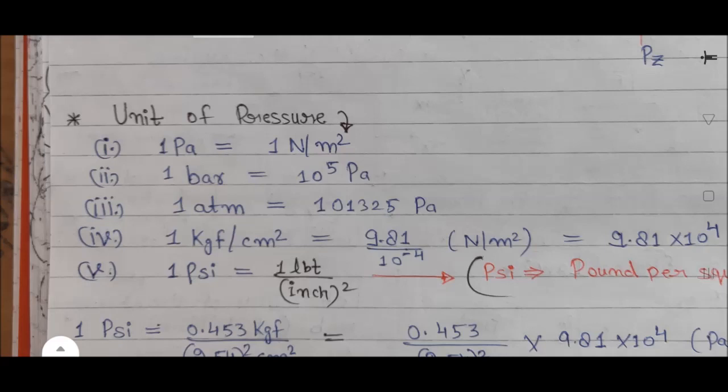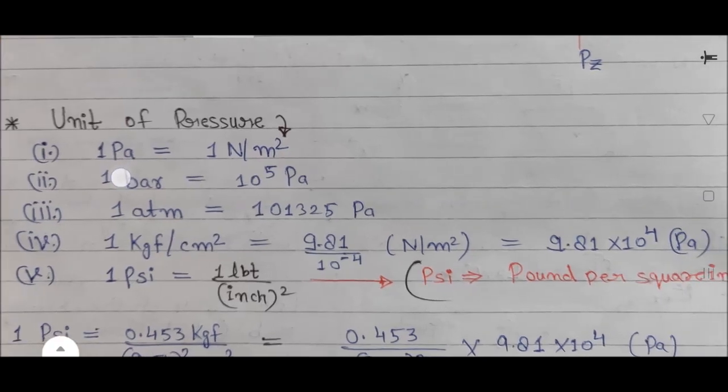And 1 kgf, that is kilogram force, per centimeter square. 1 kilogram force is equal to 9.81 Newton. So 9.81 Newton upon 1 centimeter square, which is 10 to the power minus 4 meter square, so upon 10 to the power minus 4. You can see here 1 Newton per meter square is equal to 1 Pascal, so it is equal to 9.81 into 10 to the power 4 Pascal.